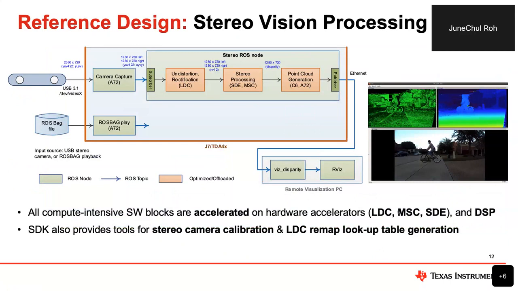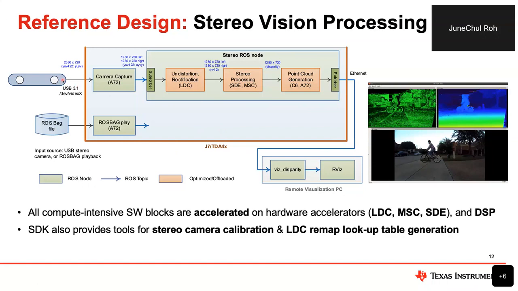So moving on to some example reference designs. The first one I want to highlight is the stereo processing chain. Again, this reddish box represents the Docker container, which includes the ROS 1 Noetic engine and Ubuntu 20.04, and some of the OpenCV and other open source libraries.